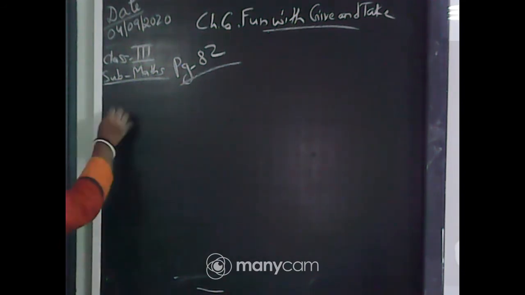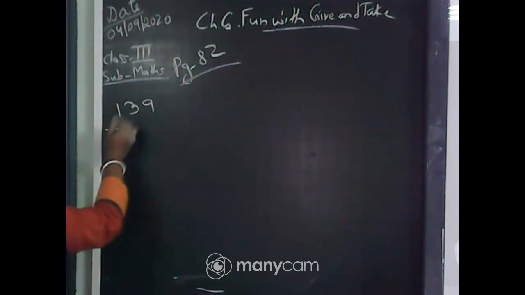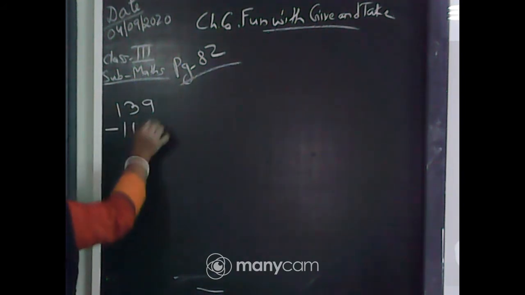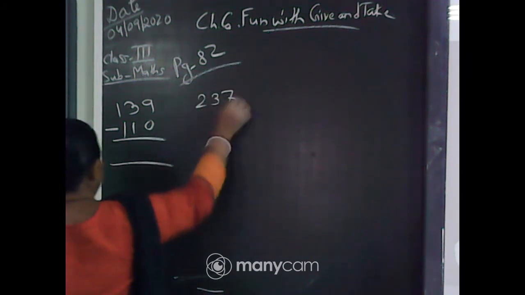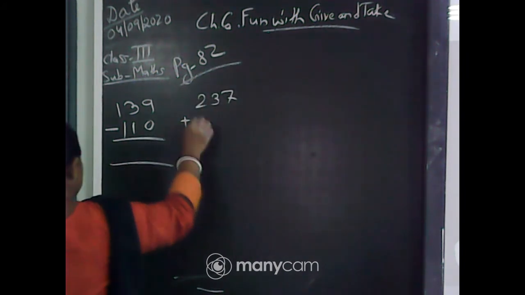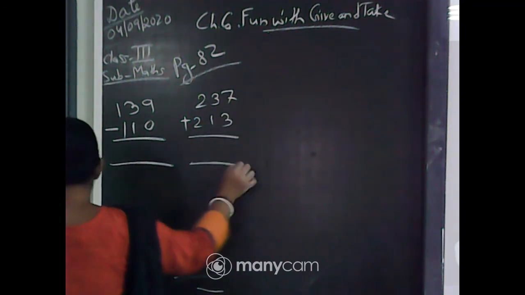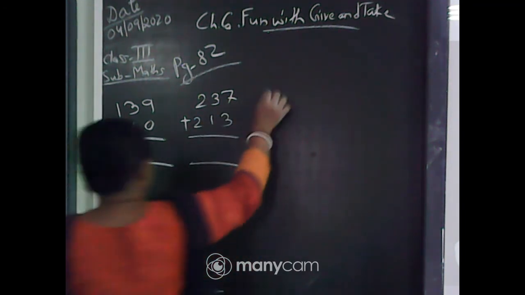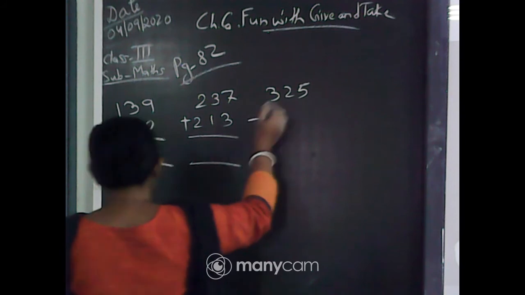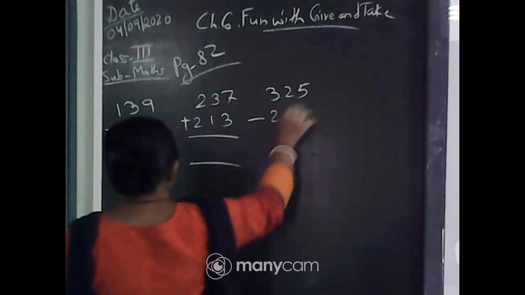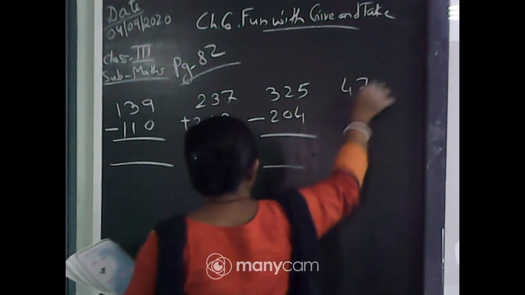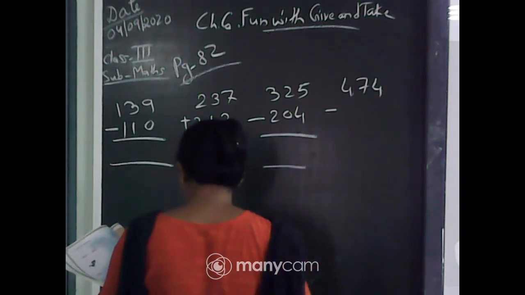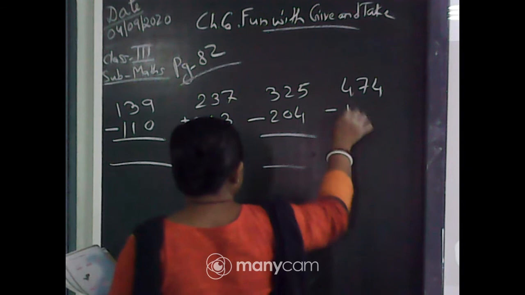The first one is 139 minus 110. 237 plus 213. 325 minus 204. 474 minus 136.